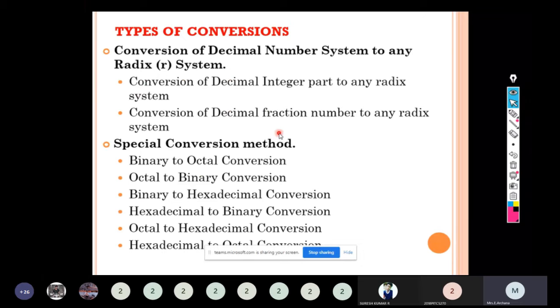In this video, I am going to tell about the special conversion method. It consists of 6 types of conversion. We are going to see these 6 types of conversion with examples in this video.